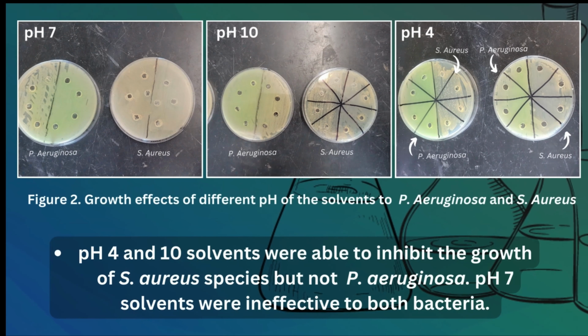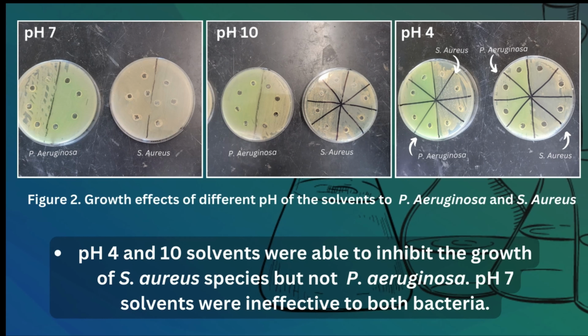We then further tested the solvents against the 2 most common microorganisms that cause infections in wounds, P. aeruginosa and S. aureus. This time, we tested on MHA in duplicates. The results show that at pH 4, the growth of S. aureus was greatly inhibited, but not P. aeruginosa. The solvents were proven ineffective at pH 7 since P. aeruginosa and S. aureus species were able to grow in the media. At pH 10, the solvents were able to inhibit the growth of S. aureus, but not P. aeruginosa.